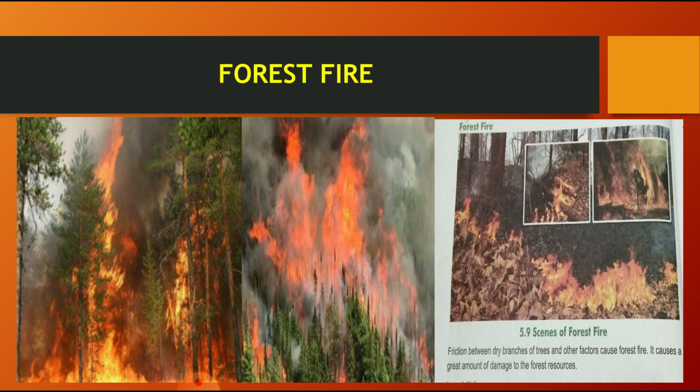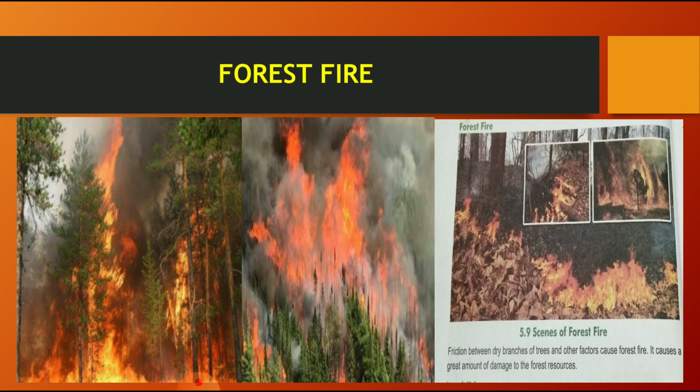But sometimes, due to any of the factors, due to wars, or due to the friction forces, it may cause fire. A lot of destruction takes place, and when forests are destroyed, huge damage will occur to the animals, because the animals who are living in the forest will also suffer.